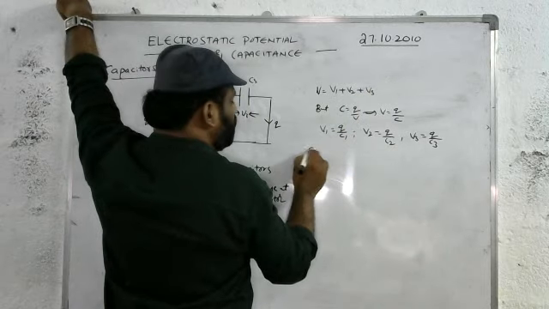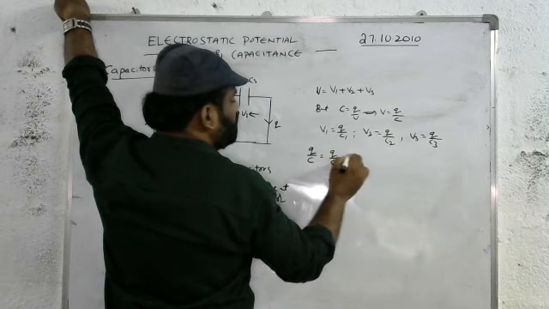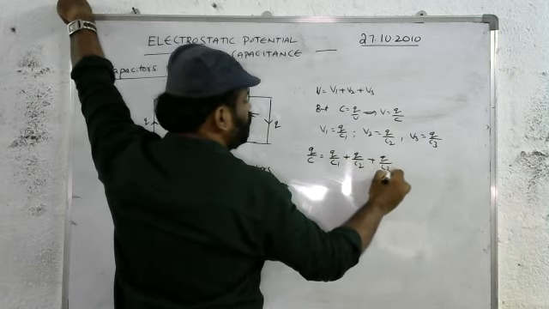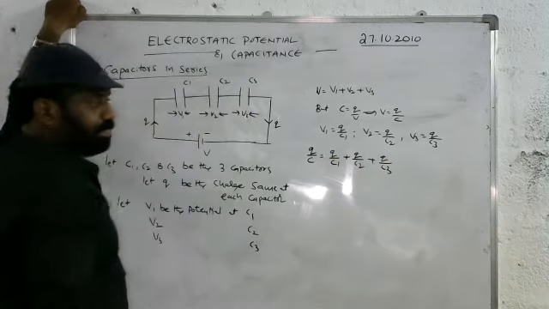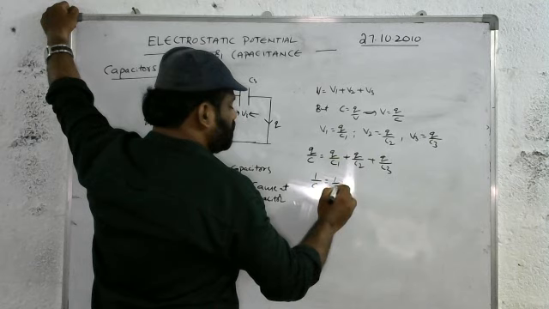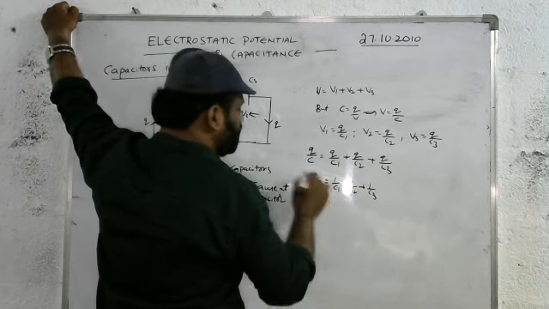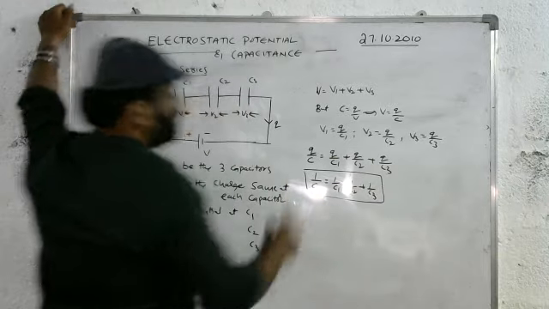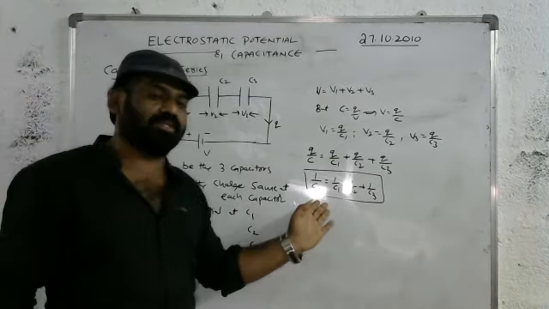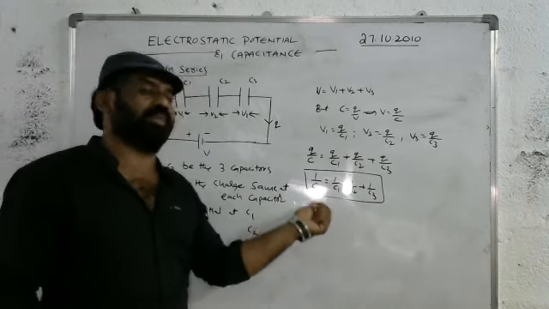We have V equals Q by C, which equals Q by C1 plus Q by C2 plus Q by C3. By cancelling Q, we have 1 by C equals 1 by C1 plus 1 by C2 plus 1 by C3. This is the net capacitance when the capacitors are connected in series.